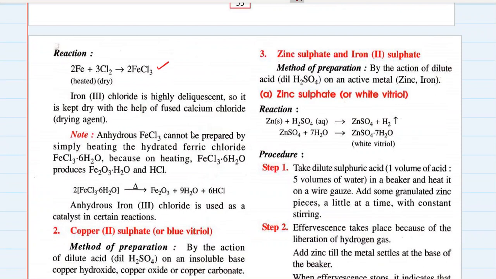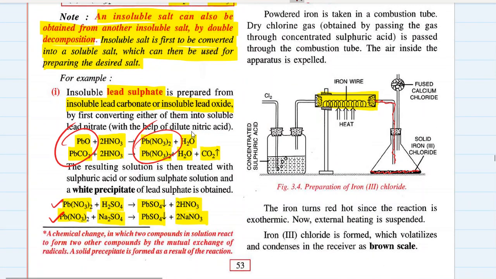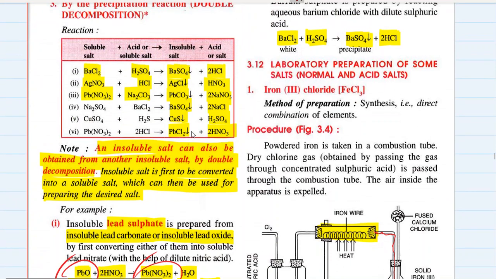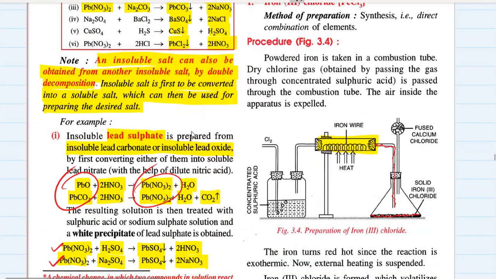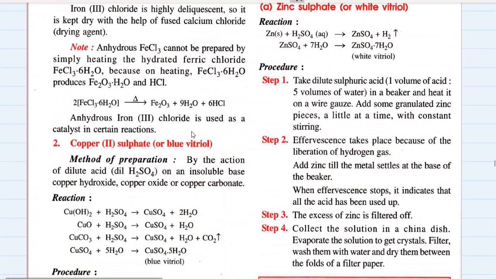It will give you Fe2O3, which is iron oxide. So if you want iron 3 chloride, it is basically prepared by this method, that is direct combination of heated iron and chlorine gas, and it is kept dry with the help of fused calcium chloride. Okay, so this is the reaction through which we have got this iron chloride.